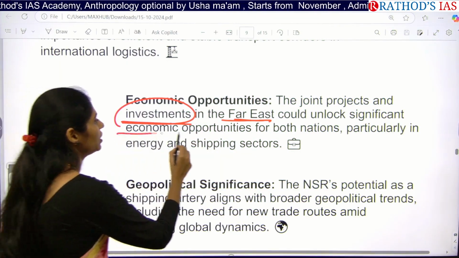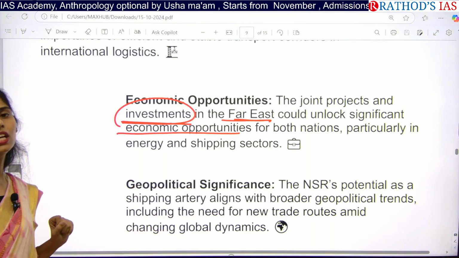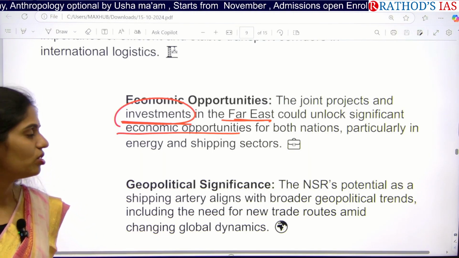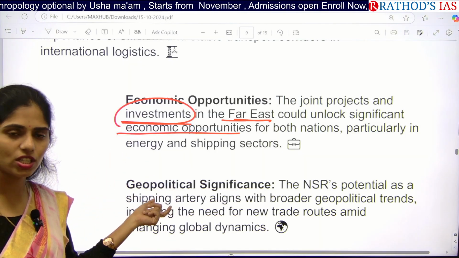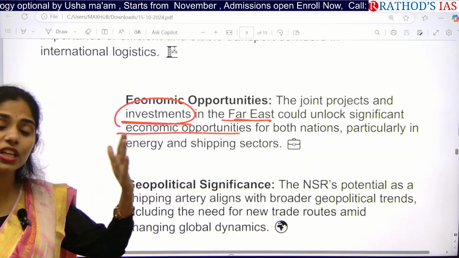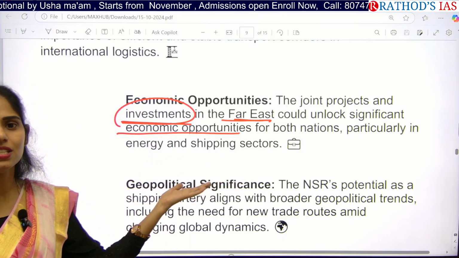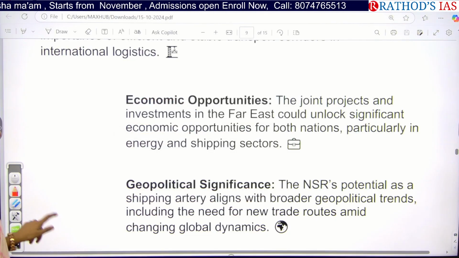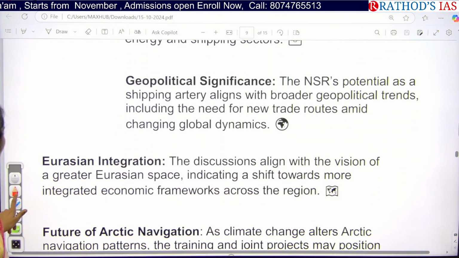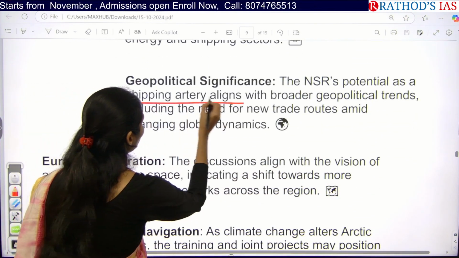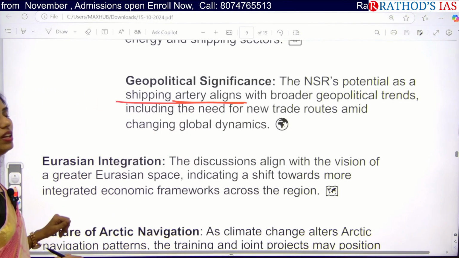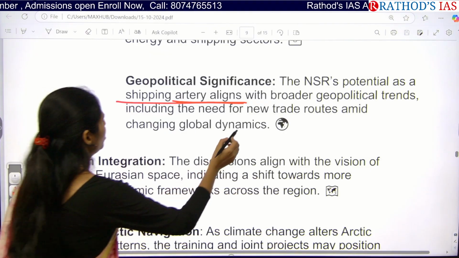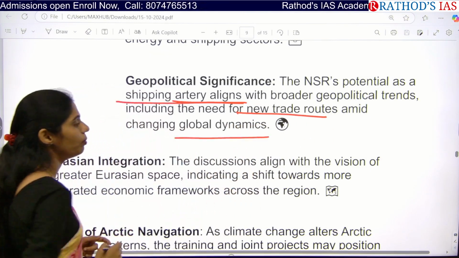so that we can get significant economic opportunities for both countries, especially as you all know that from Russia we are getting crude oil at a discounted price, so we can also focus on our energy security, and we can also increase our presence in the shipping sector. And this Northern Sea Route is very important as a shipping artery, and it will be very helpful for opening new trade routes because of changing global dynamics.